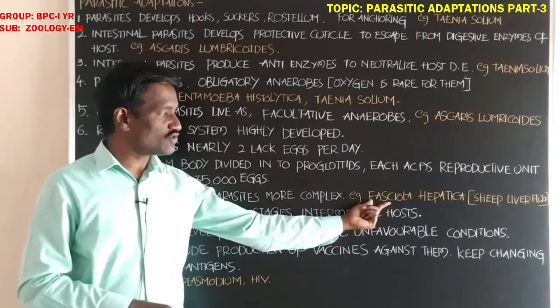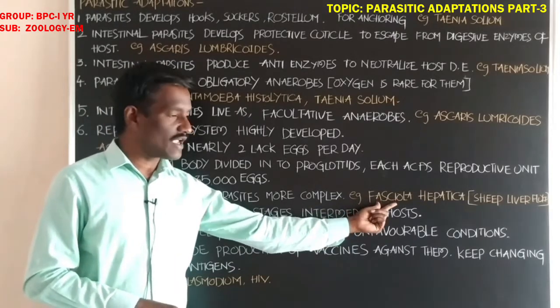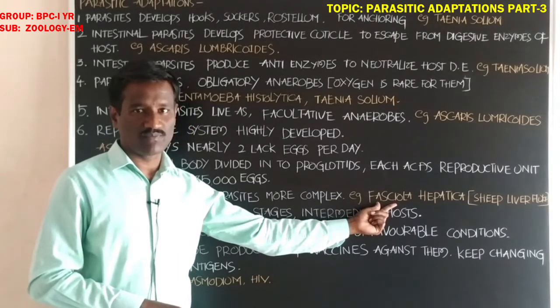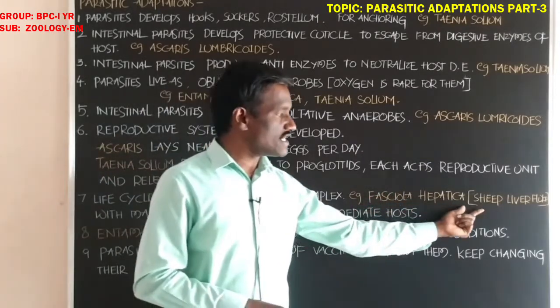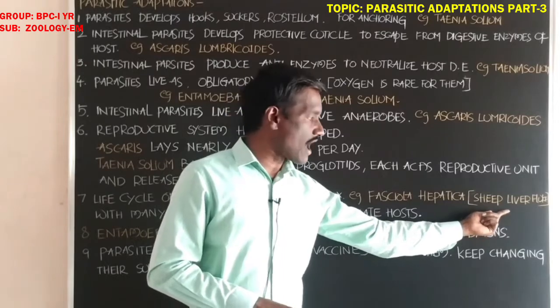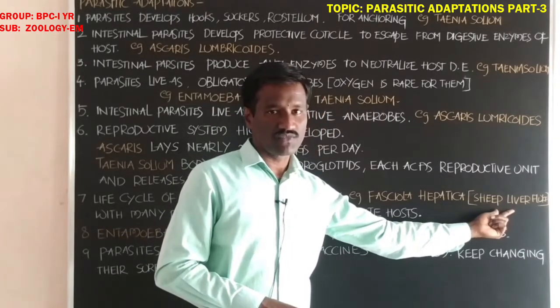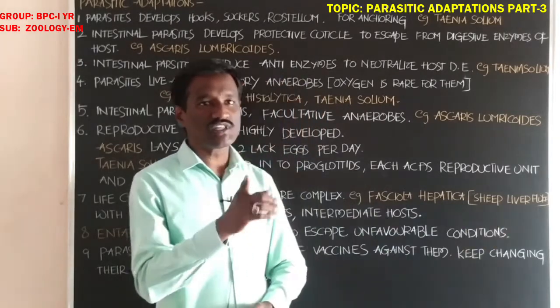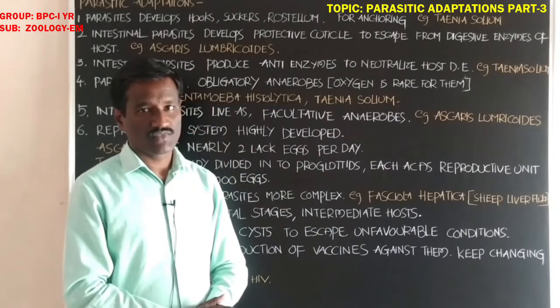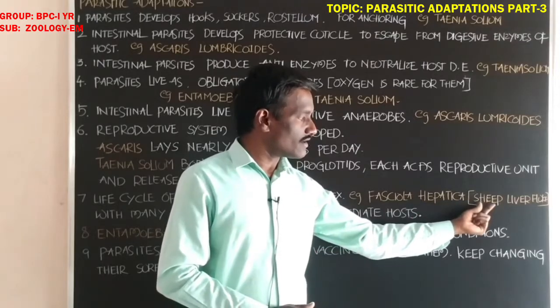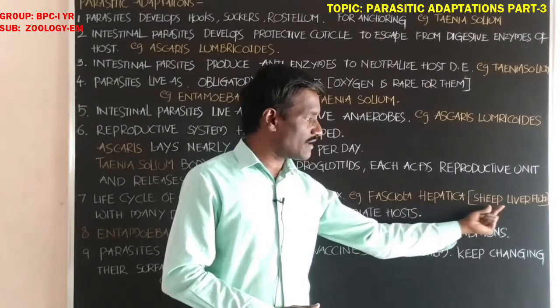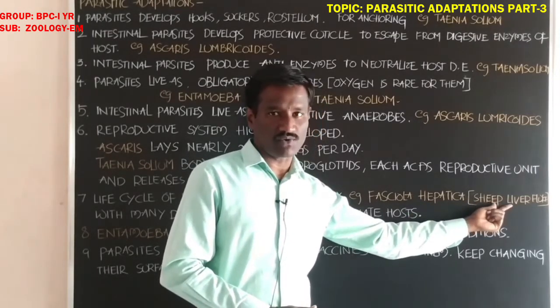If you observe Fasciola hepatica, it is the parasite student. Fasciola hepatica is also called sheep liver fluke. It is the normal name, sheep liver fluke. It lives in the liver of the sheep. Fasciola hepatica is the scientific name, and the normal name is sheep liver fluke.